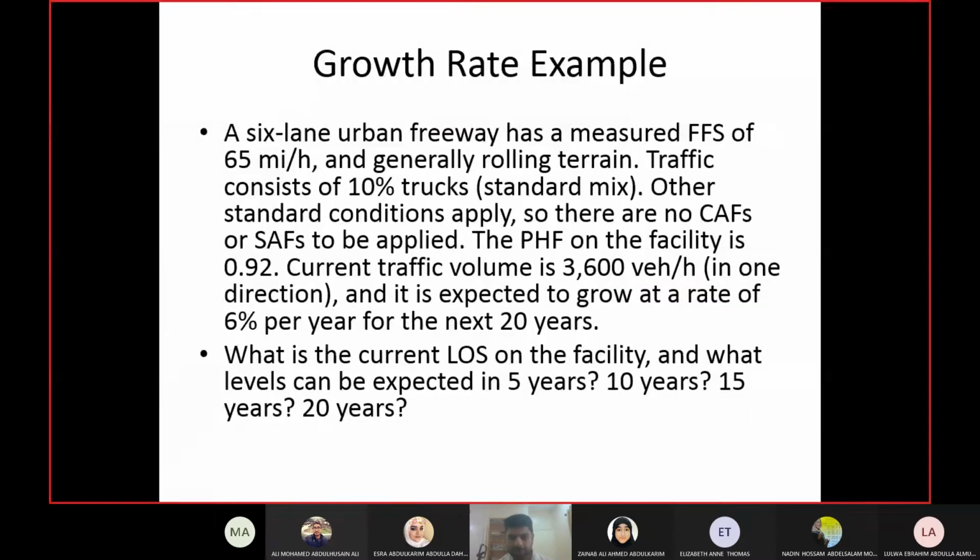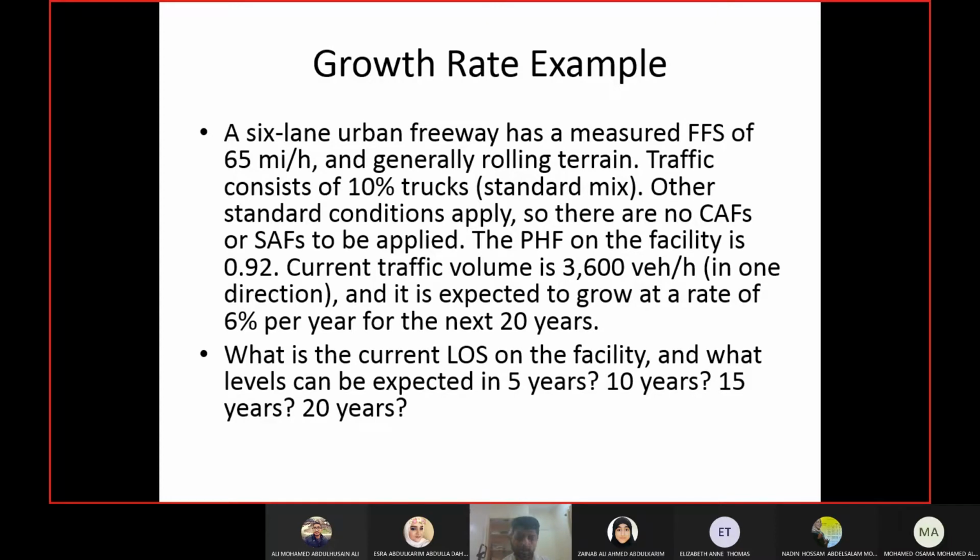So the first example is about the application of growth rate. The growth rate is applied when you are calculating something for the future using the present conditions. You say the volume right now is this much, what will be the volume after 5 years? Or let's say the population of Bahrain is this much, what will it be after 5 years, 10 years? So you apply the growth rate to find out what will happen in the future.